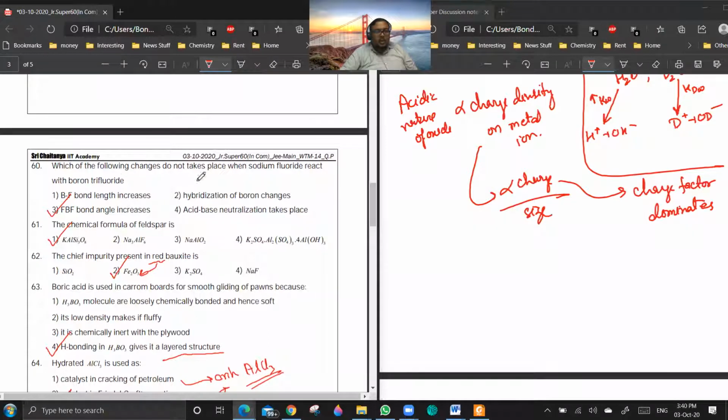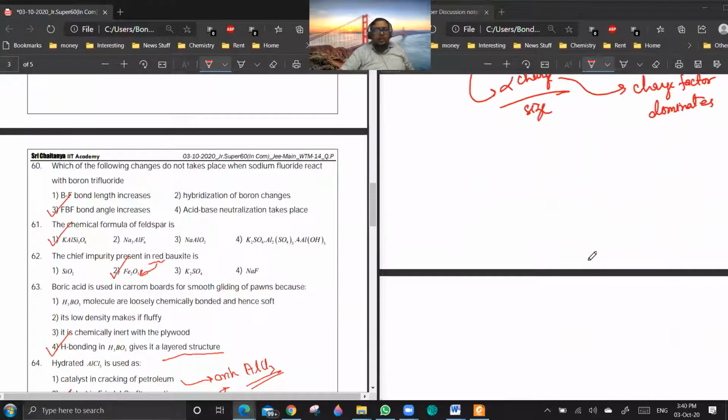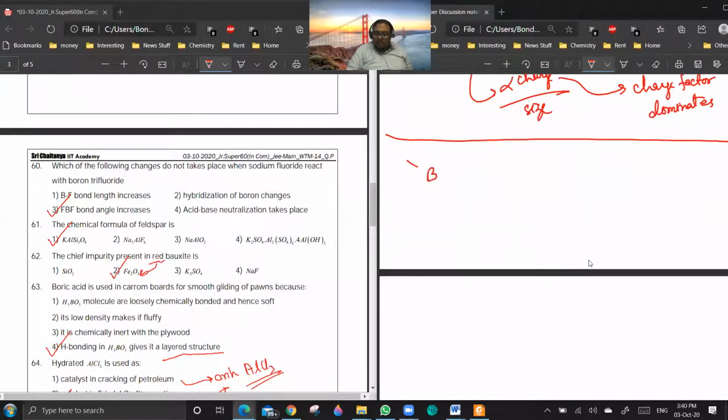See, which changes will not take place when NaF reacts with BF3? So you see, BF3 is having this type of molecule, and due to back bonding there will be a partial double bond character. So the bond order will be slightly greater than 1.